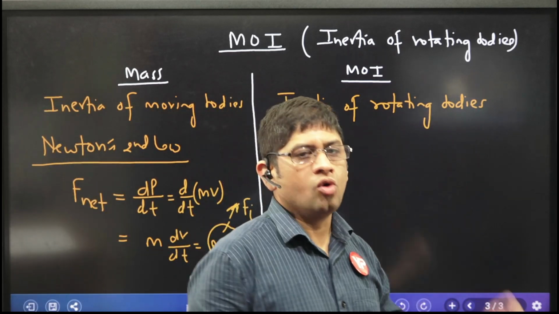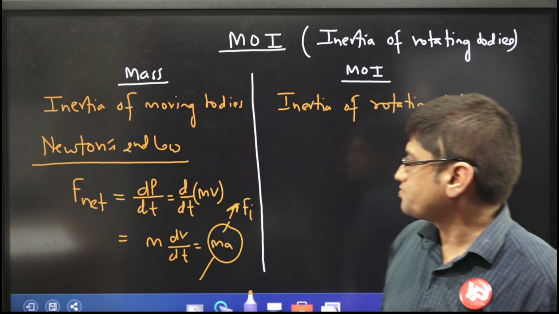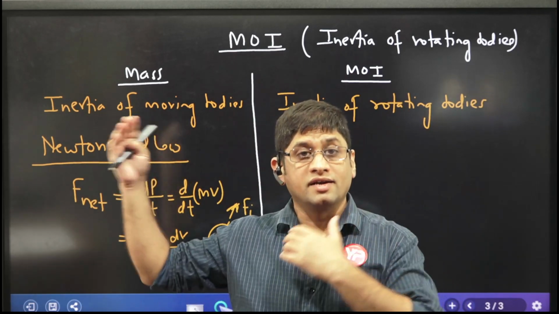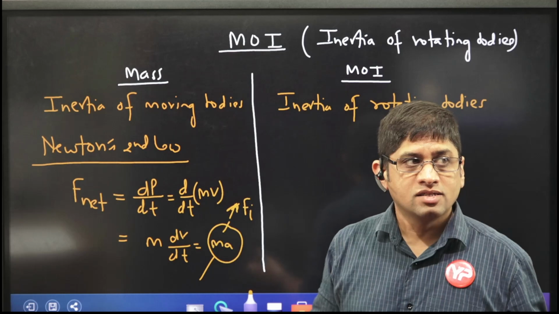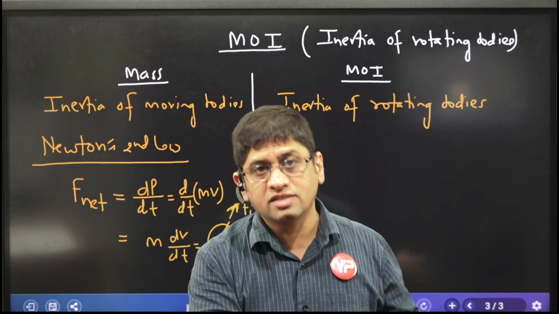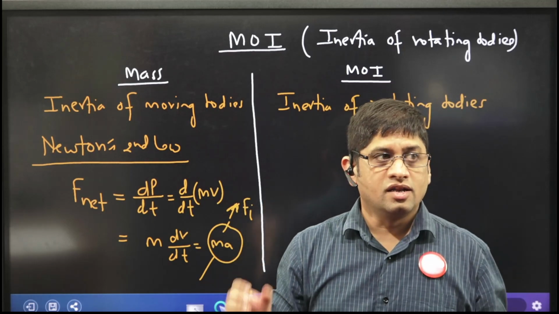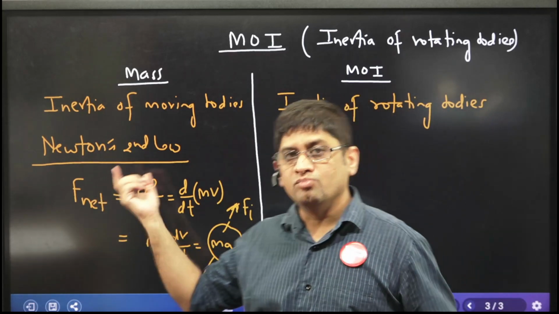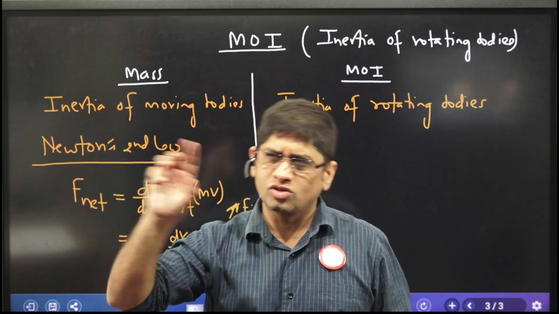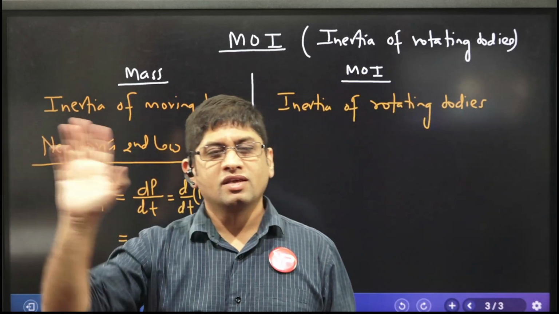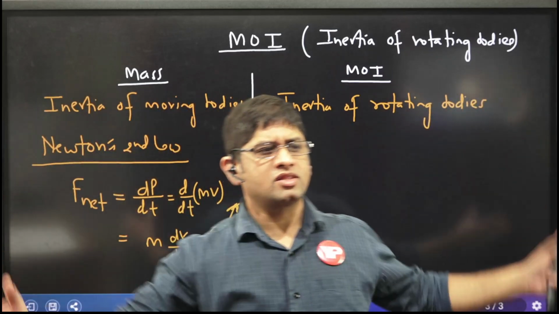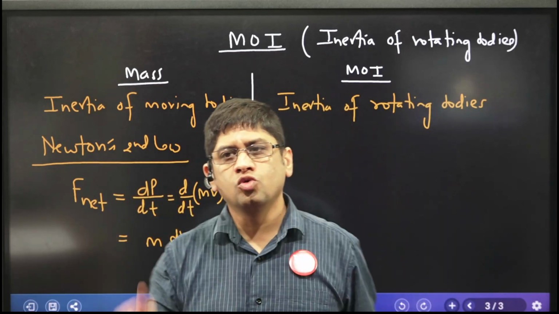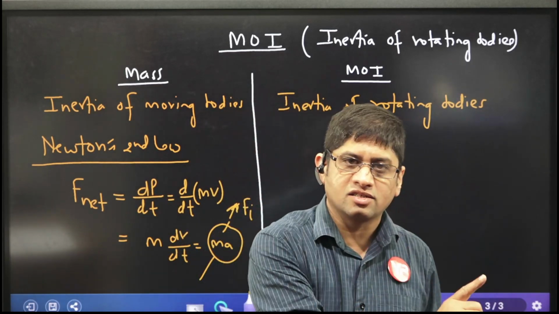Now see carefully here. If the body has more mass, I need to apply more external force or net force to accelerate the body. If the body has more mass, then more force is required to change its inertia. And inertia is of three types: inertia of motion, inertia of rest, inertia of direction. So if the body has more mass, it has more inertia. So that means mass is directly calculating its inertia. एक बहुत बड़ा पत्थर पड़ा हुआ है, big stone is there and it is at rest. So you need to apply more force to break its inertia of rest. You need to move it.